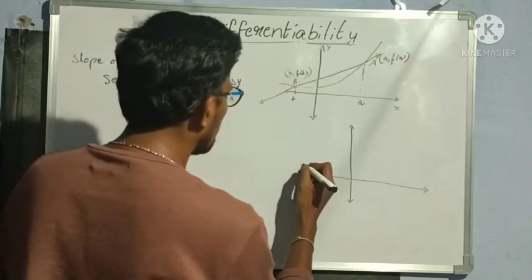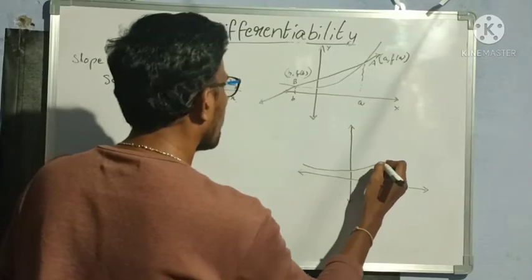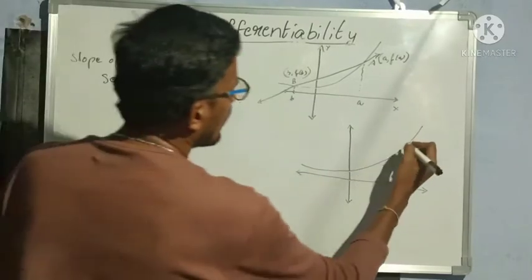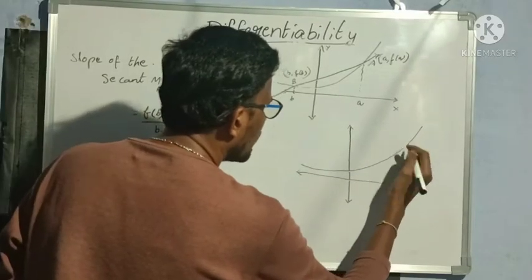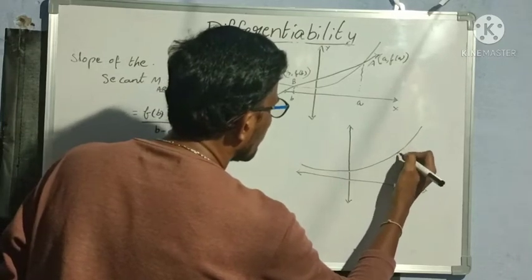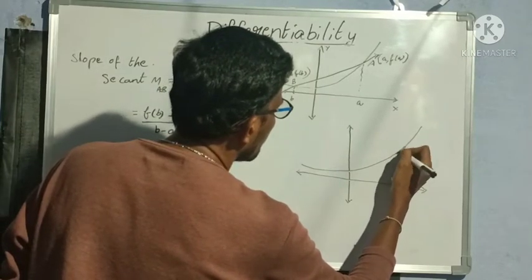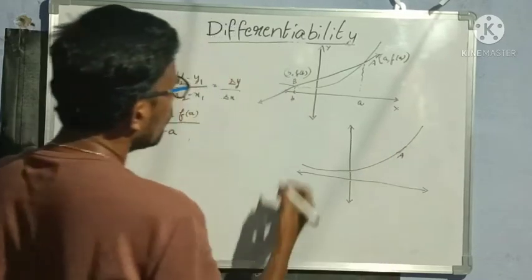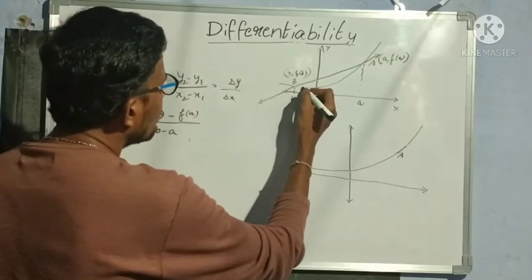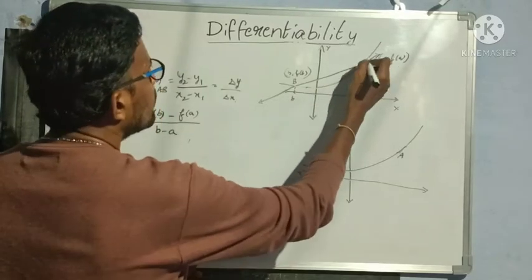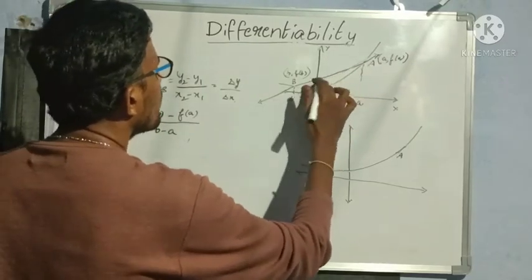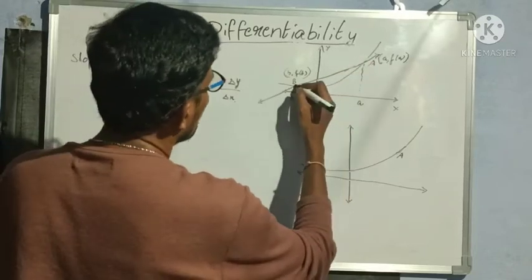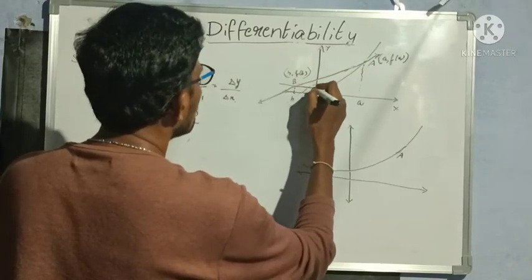Now what I am doing, okay, this is my curve. Again the point A is here only, my point A is not disturbed anyhow. Now slowly, by changing the distance, I am changing the position of B, same like previous, as I have done for the right hand derivative, no?